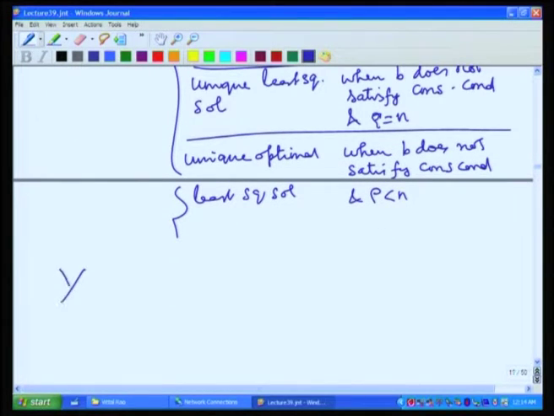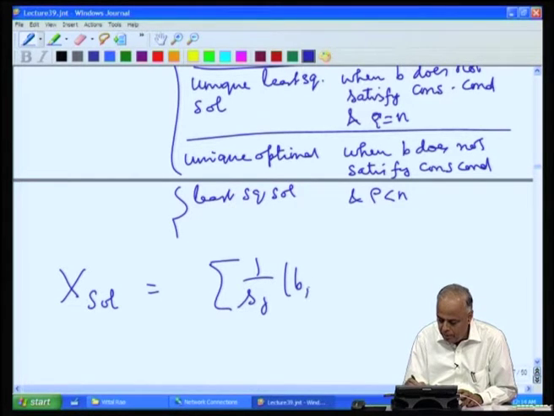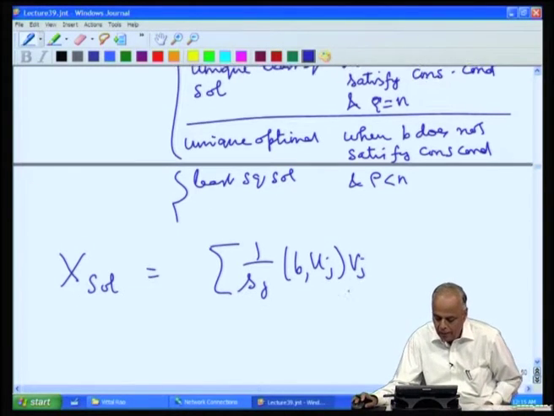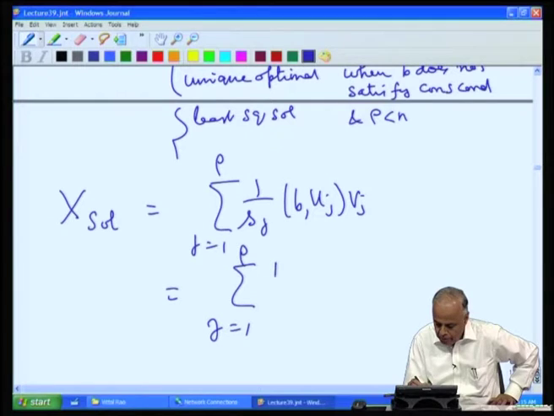So, we will again look at x sol, which is summation 1 by S j B u j V j, and we will now write it in a special form, which is equal to summation j equal to 1 to rho 1 by S j V j B u j.